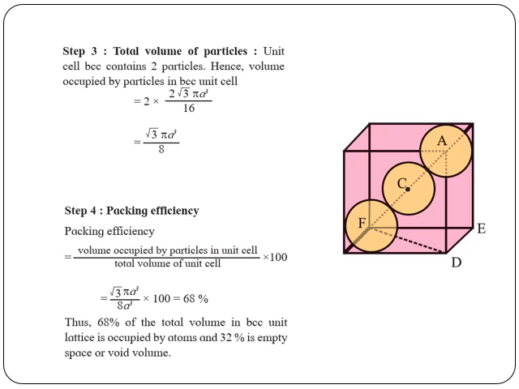Packing efficiency. Packing efficiency equals volume occupied by particles in the unit cell divided by total volume of the unit cell, into 100. That gives root 3 pi a cube by 8 a cube into 100, that is 68%. Thus, 68% of the total volume in a BCC unit lattice is occupied by atoms and 32% is empty space or the void volume.